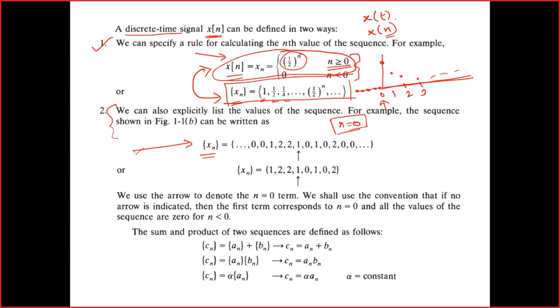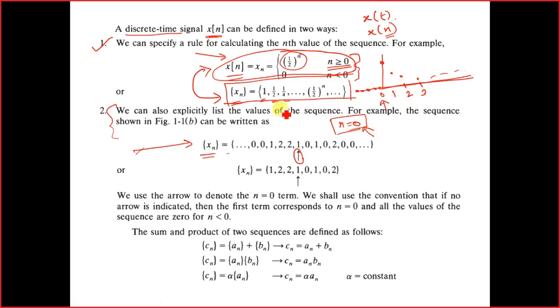Now, to circumvent this, when we are writing in this form, we have to put an arrow under the number which corresponds to the value when n is equal to 0. Are you getting my point?